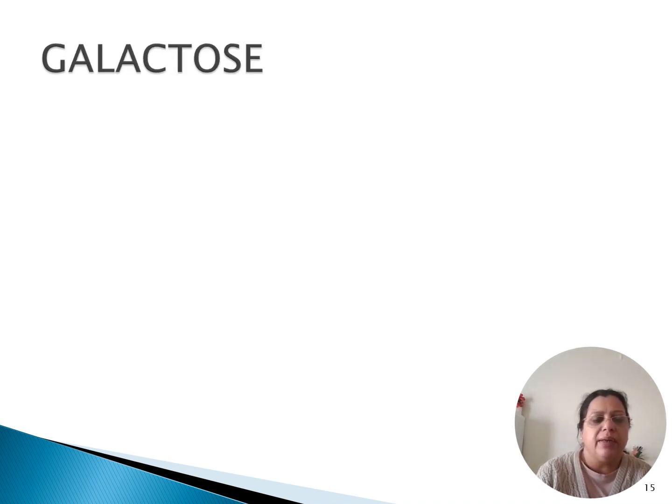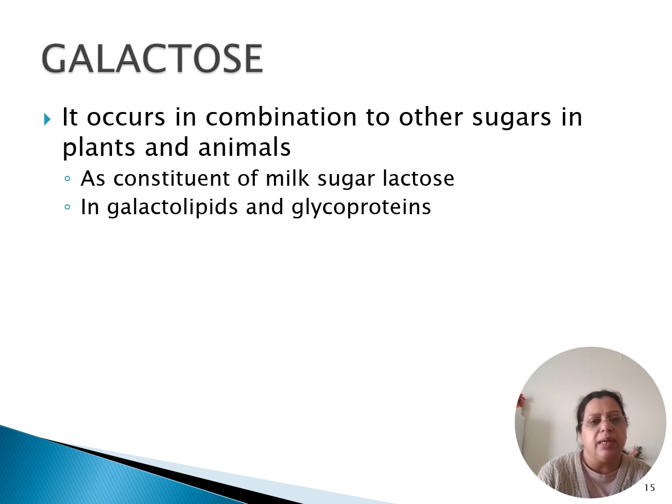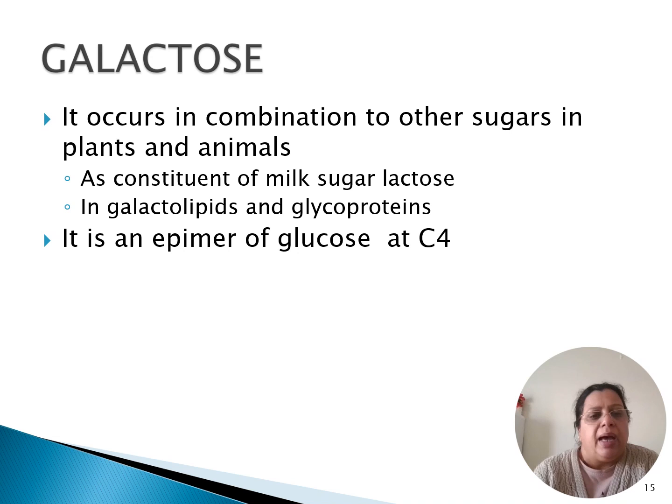The next monosaccharide of importance is galactose. Galactose occurs in combination with other sugars in plants and animals. It is a constituent of milk sugar, which forms a disaccharide known as lactose. It is a constituent of glycolipids and glycoproteins, and it is an epimer of glucose at C4.